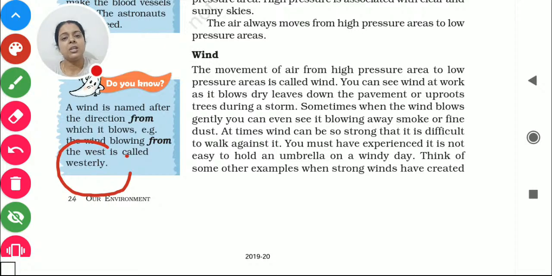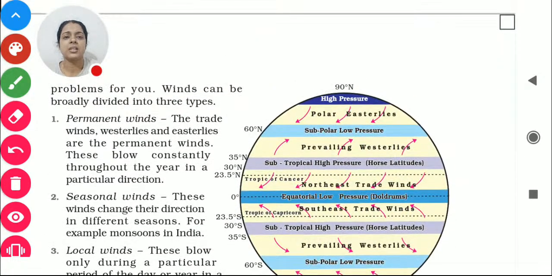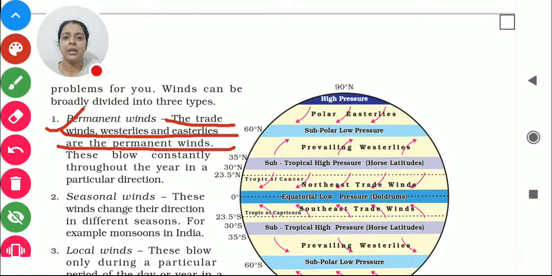Now I'm taking you to the next one. There are three kinds of winds. One is the permanent wind. What is the permanent wind? It's a kind of trade wind. Trade winds, westerlies and easterlies are the permanent winds, right?